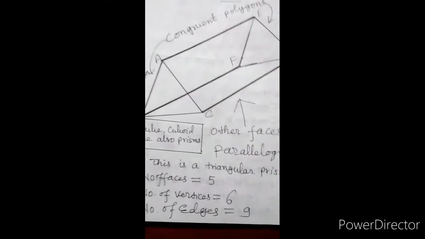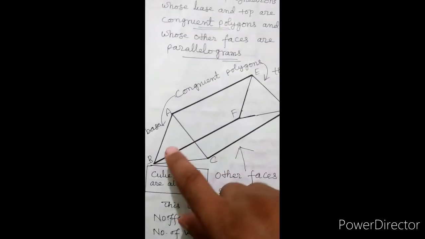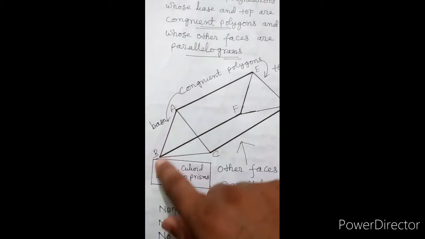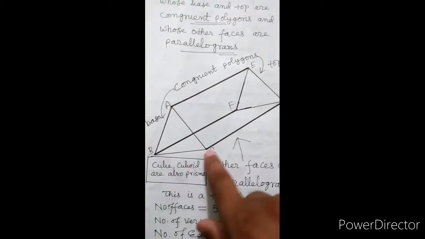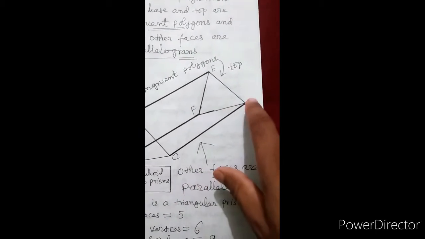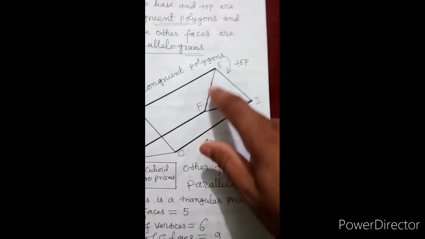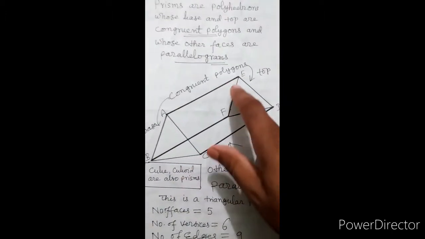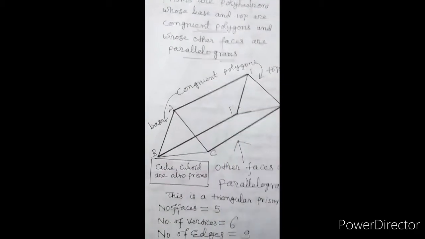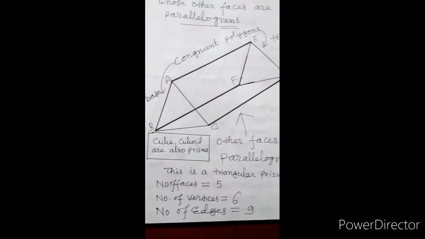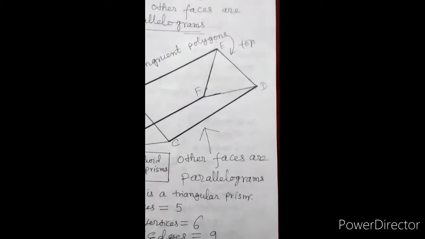Number of edges is 9. We observe here 3 edges: AB, AC, BC. 3 edges are here: FD, DE and EF. As well as 3 edges: CD, AE and BF. In this way, a triangular prism has 9 edges.